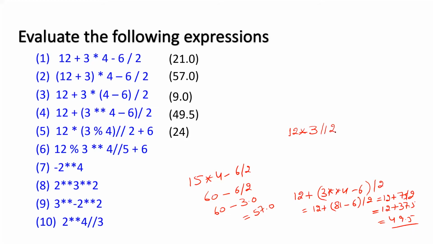Floor division 2 plus 6. 12 3s are 36 divided by 2 plus 6. Because this is floor division, the answer will be 18, not 18.0. Plus 6, so that becomes 24. Why not 18.0? Because it is floor division. Floor division with integers always gives integer result. 36 is integer, 2 is integer, so floor division will give you integer. Okay, clear now.